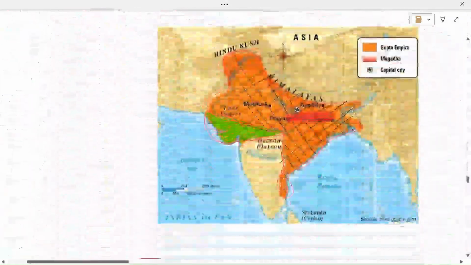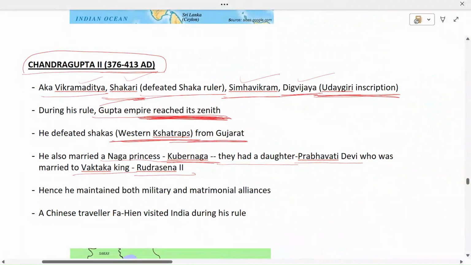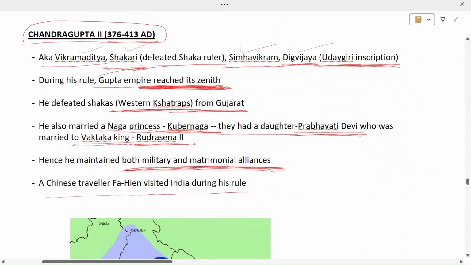And for the expansion of his territory and the influence of his empire, he maintained both military and matrimonial alliances. Militarily, he conquered regions, for example, the area of Gujarat from the Western Kshatraps. For the matrimonial alliances, he married Princess Kuber Naga, and their daughter Prabhavati Devi was married to the Vakataka king Rudrasena II, so that their relations are good with the Vakataka kingdom as well. A Chinese traveler, Fahien, visited India during his rule.